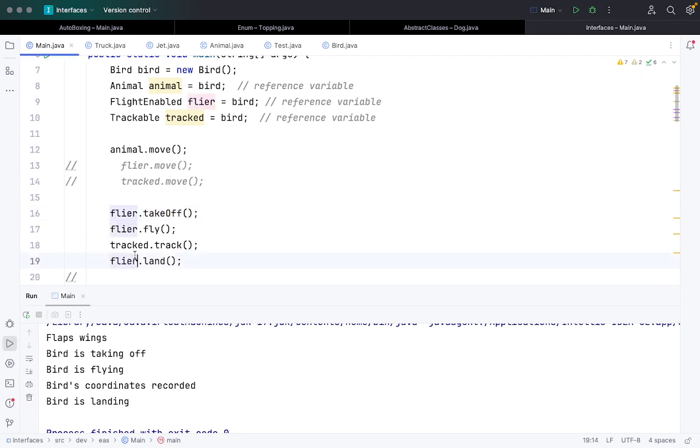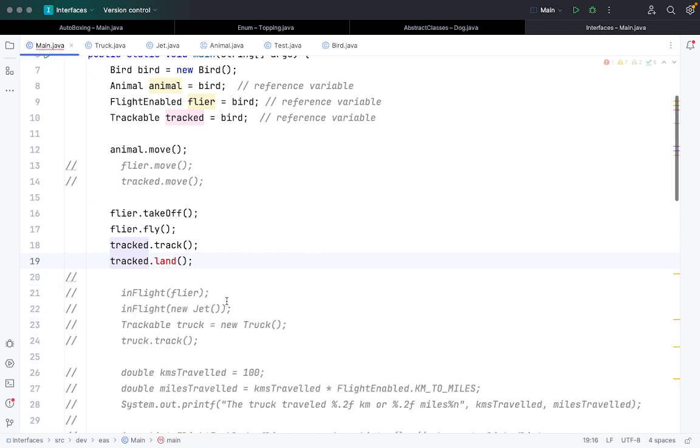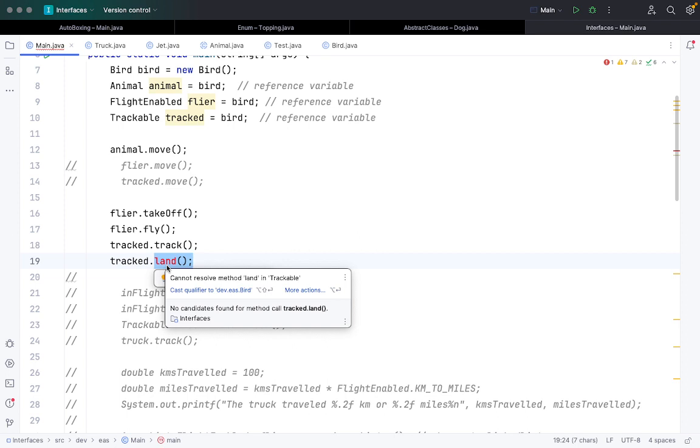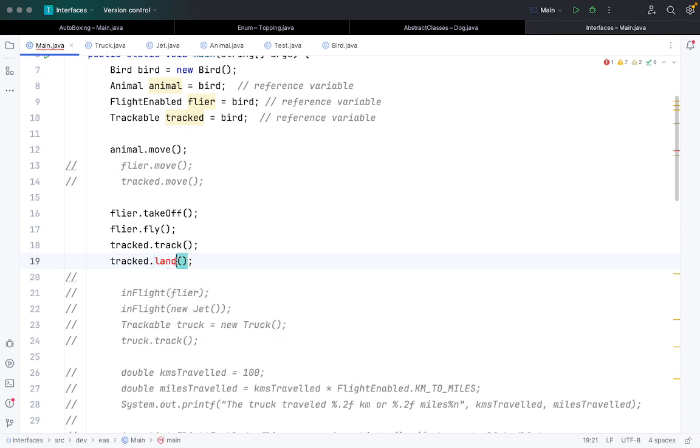But if I try to access the land function, which is present in FlightEnable but not in Trackable, you can see that my code becomes red and says cannot resolve method land in Trackable. It is trying to search for the land function in the Trackable interface. So we have to keep in mind that even though you can reference the variable here, you can only access the specific functionalities defined by those interfaces or abstract classes. I hope this aspect is clear.